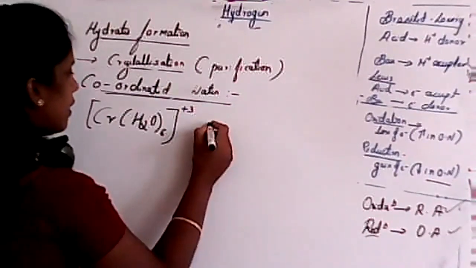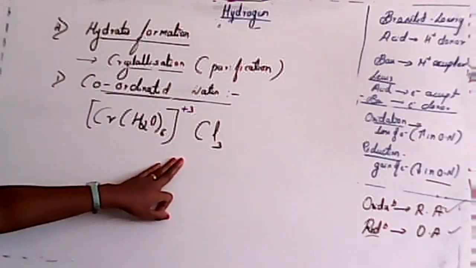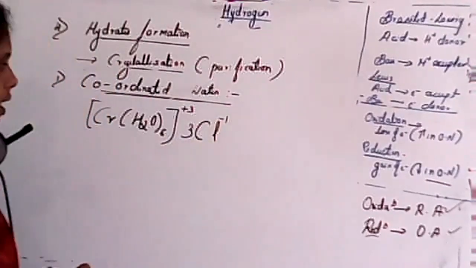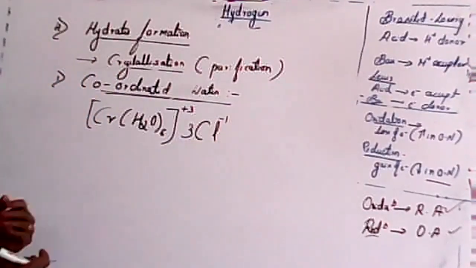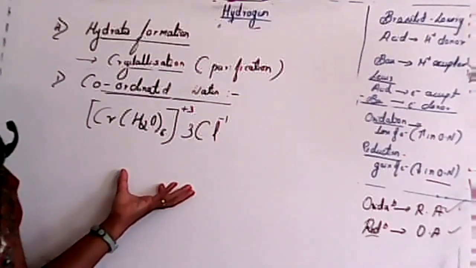To balance that, there are 3 molecules of Cl, that means 3 Cl minus 1. What can you understand from this? What do you mean by this?